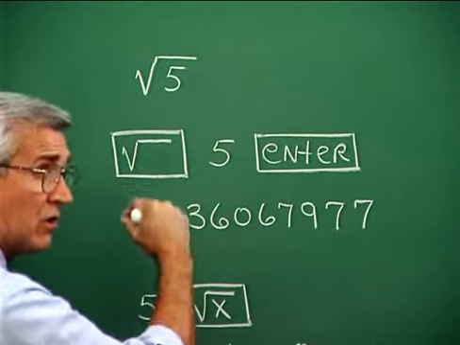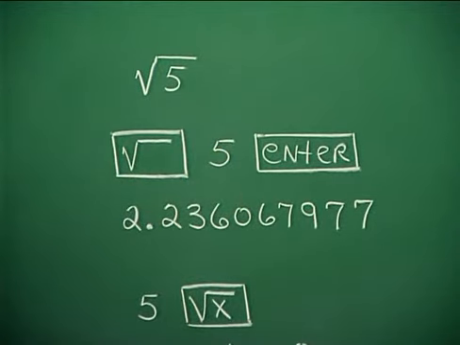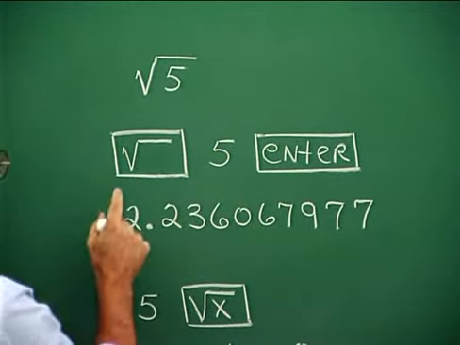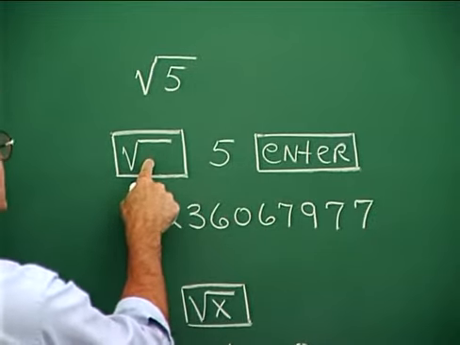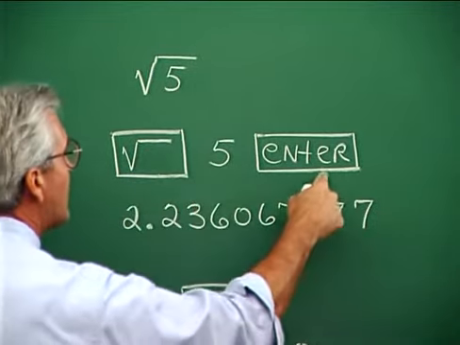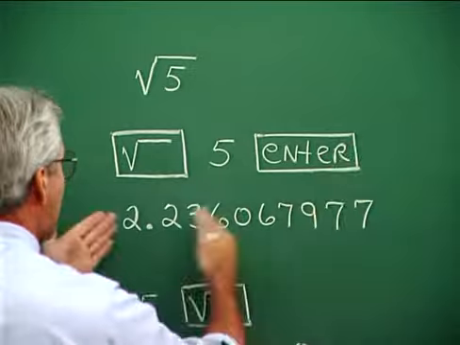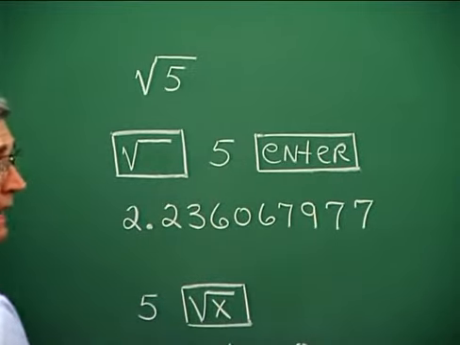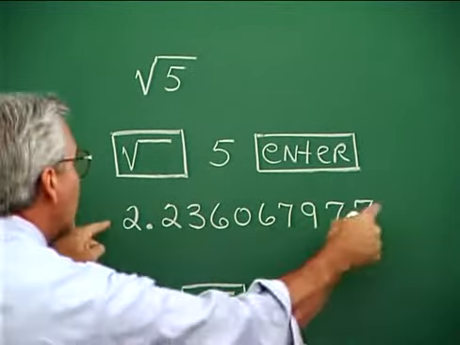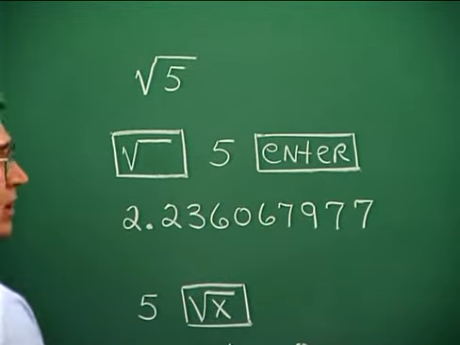It's the second function on x squared. And on many calculators, it's that way, as a matter of fact. So we press this button and then enter the 5 and then press enter, and then it makes the calculation, and here's what I get on my calculator. So this number times itself will give approximately 5.